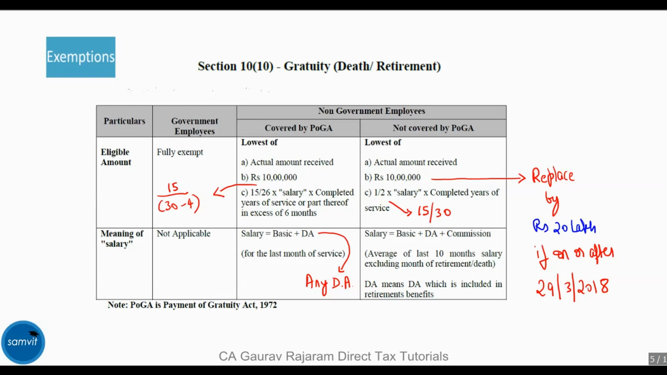There was a recent change for this, and the 10 lakh in clause B has to be replaced by 20 lakhs only for gratuity which is received on or after 29th March 2018. So if you're writing the exam in November 2018, then only for the last 3 days of the previous year 17-18 will you consider this change.